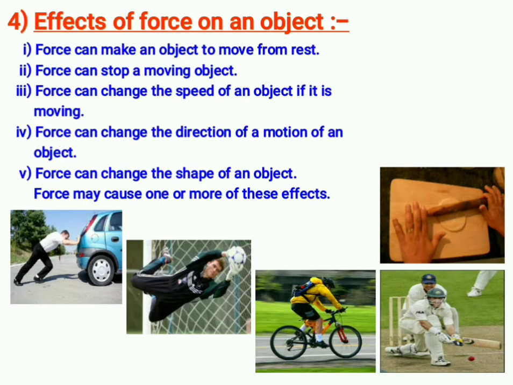Some children will play with a used-out tire, only with the tire they will roll and move the tire and play. So also in a cricket match you can see the ball is coming in one direction. When the batsman hits, the ball goes in a different direction. So what the batsman is doing is applying force to the ball and the ball goes in a different direction. So force can change the direction of motion also. Not only with cricket, with a shuttlecock in badminton also we can change the direction.